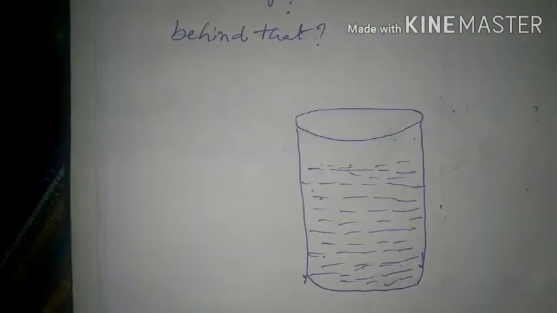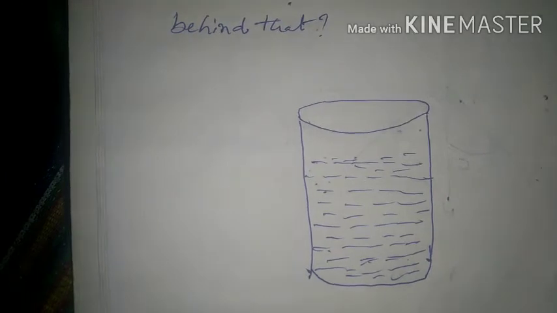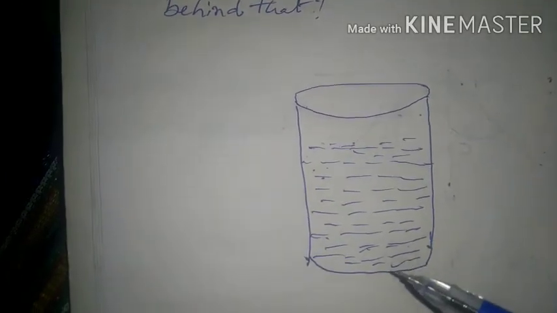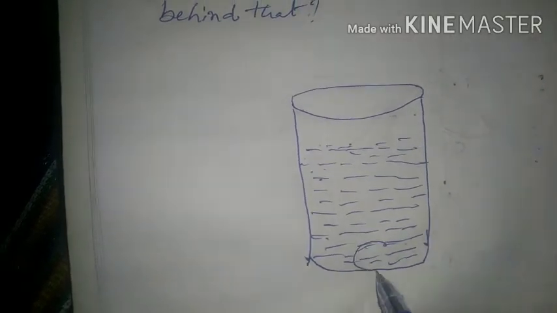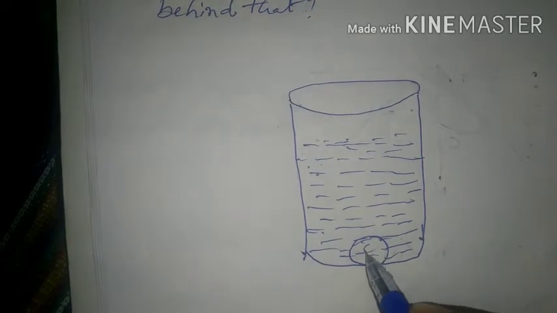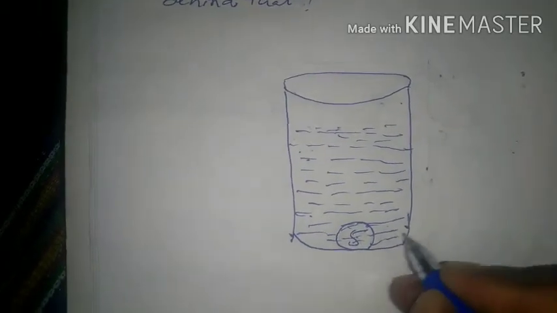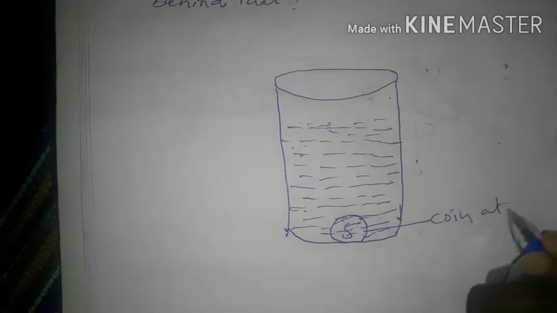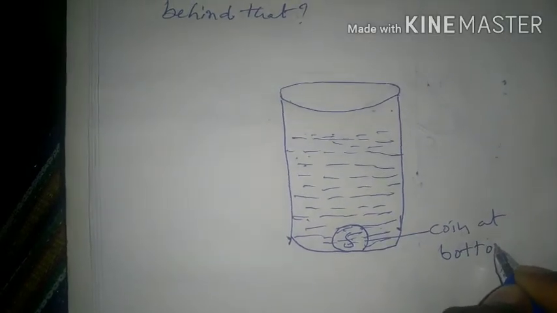Okay, now place a coin, for example, a 5 rupees coin, at the bottom of the vessel. This is a 5 rupees coin at the bottom.